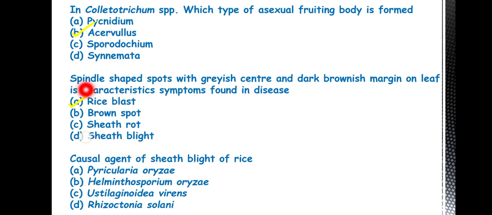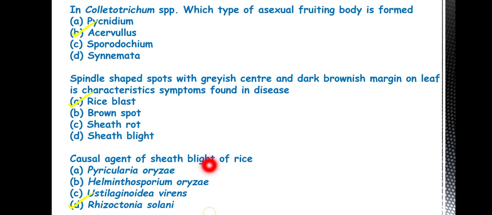It produces spindle-shaped spots, or eye-shaped, or you may call it boat-shaped spots, and that spot is with a grayish center and dark brownish margin. Okay. Then next is, causal agent of seed blight of rice is. So the answer is D. Rhizoctonia. Pyricularia oryzae or Magnaporthe oryzae is the causal agent of rice blast disease.